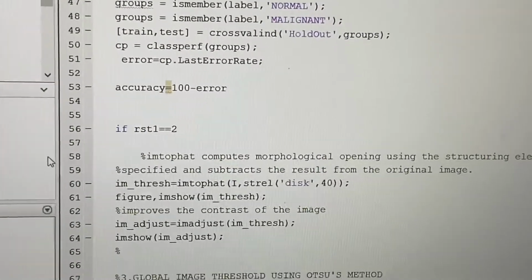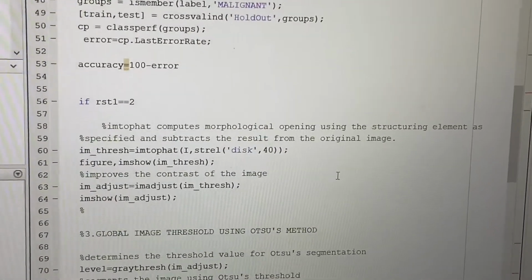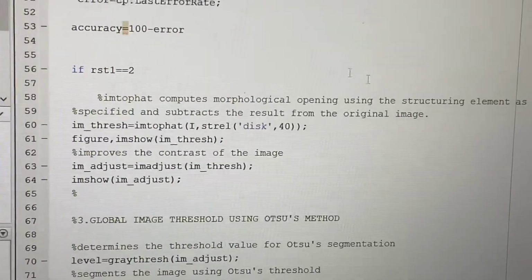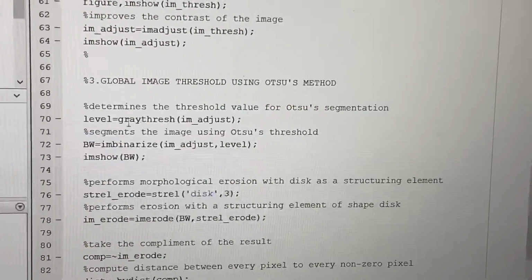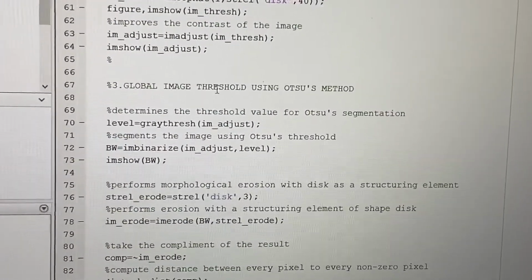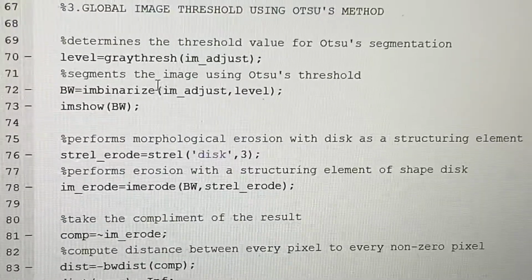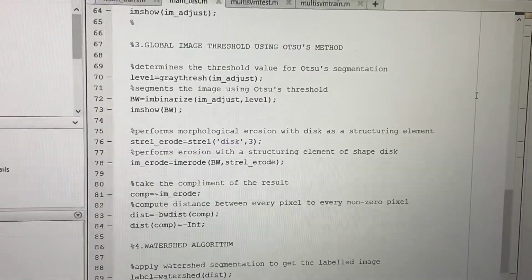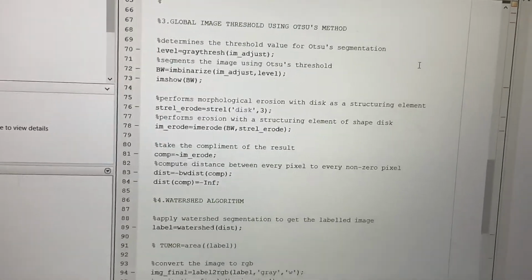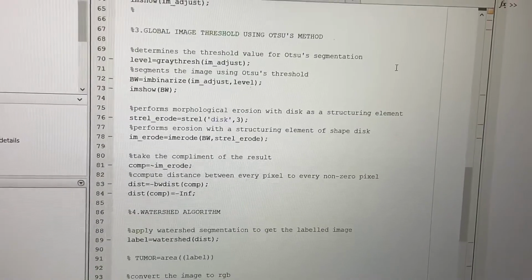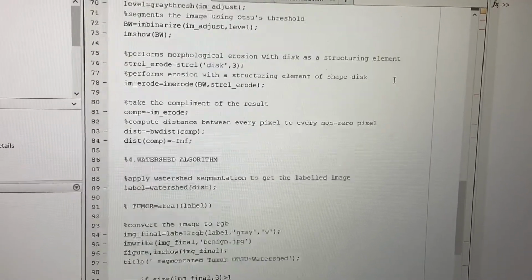And then the major part is at the line 58. Here the segmentation is done. The processed image is here segmented and then further sent to the global image thresholding using OTSU method. After the completion of processing by the steps before, we use the OTSU method in image thresholding to classify the image.